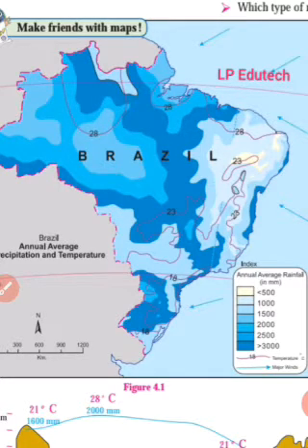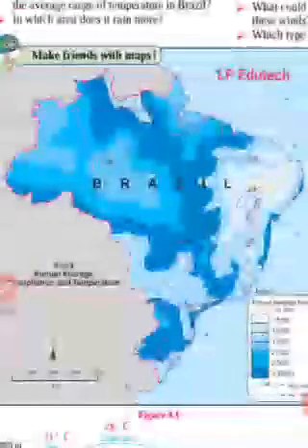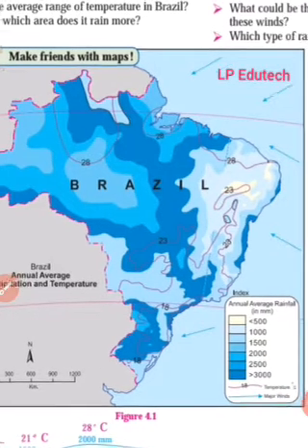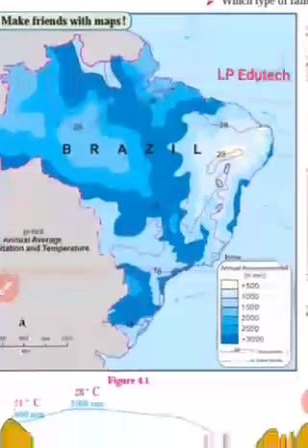As the temperature is high, a low pressure belt is found near the equatorial region in Brazil. The winds from the high pressure belts of the southern and northern hemispheres flow towards this region of Brazil.